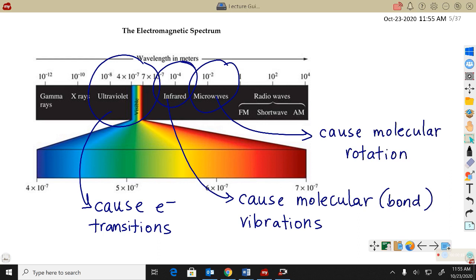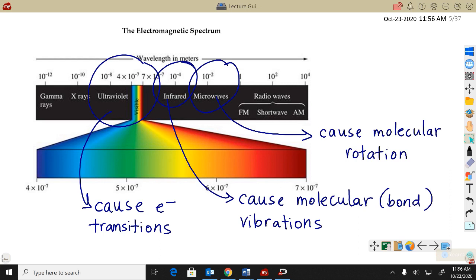Infrared would be a little bit less energetic. Ultraviolet means more than violet, a little more energetic than violet. And of course, in this picture they also break down the visible light spectrum. So we know that red colors are the low energy light waves, and up in the blues and violets are my high energy light waves. And so ultraviolet is a little more energetic than violet. And then up on the top, the most energetic, I've got my X-rays and my gamma rays.